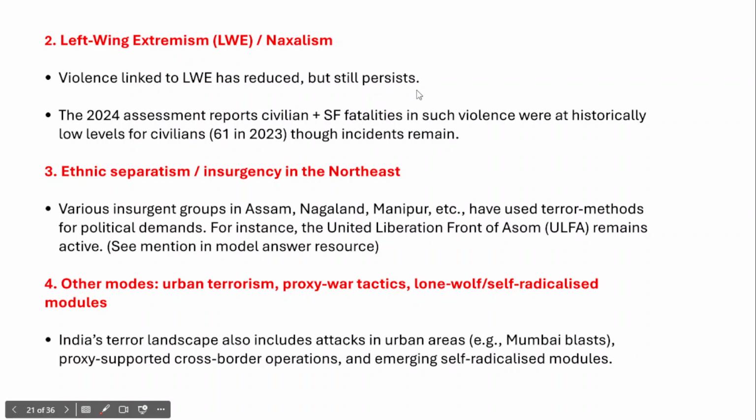As per the 2024 assessment, civilian plus security forces fatalities in such violence were at historically low levels, because in the year 2023, it is reported that 61 civilians were killed. However, even though Naxalism or left-wing extremism is still prevalent, it remains concentrated in a major portion of India.